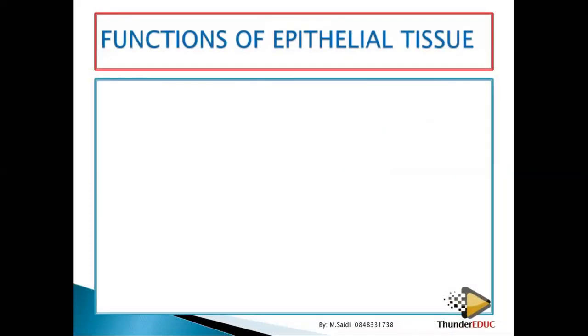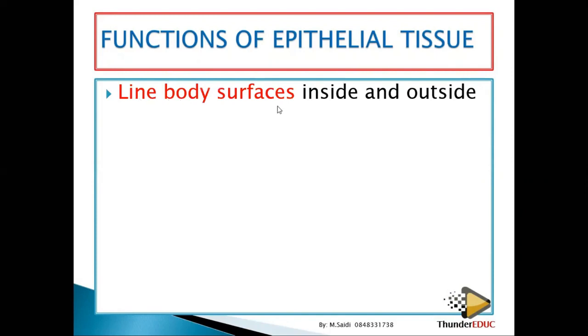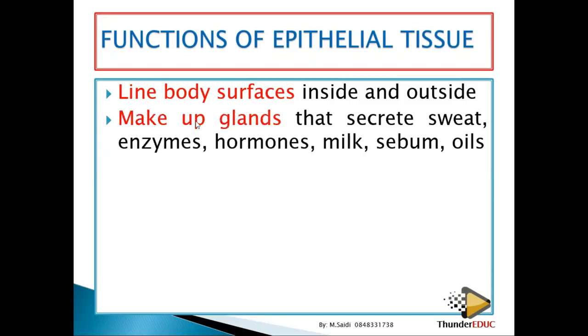What are some of the functions of these cells? All right. Number one, they line the body surfaces, inside and outside. Number two, they make up glands. Remember we said that they are very important in secreting. So remember, glands are very important in secretion. So glands are made up of epithelial tissues.